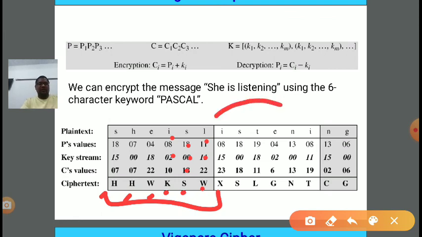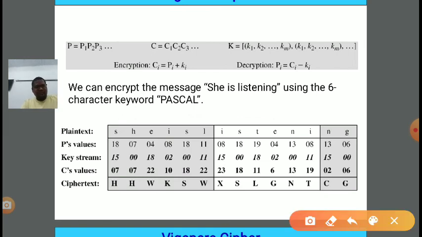Next we need to repeat the same process again. Now P1 will be 8, P2 will be 18, then 19, 4, 13, 8. This will be P1 to P6. The corresponding key will be the same: 15, 0, 18, 2, 0, 11. And we require to get C. To get C1, C1 will be P1 plus K1. The P1 value is 8 plus 15, which is 23. 23 mod 26 is 23, so the corresponding alphabet will be X. For 23 X, 24 Y and 25 Z. 26 mod 26 is 0, and 0 means again A.